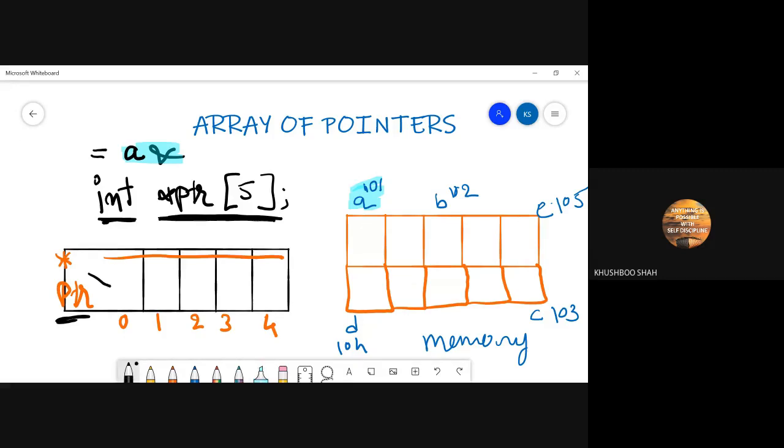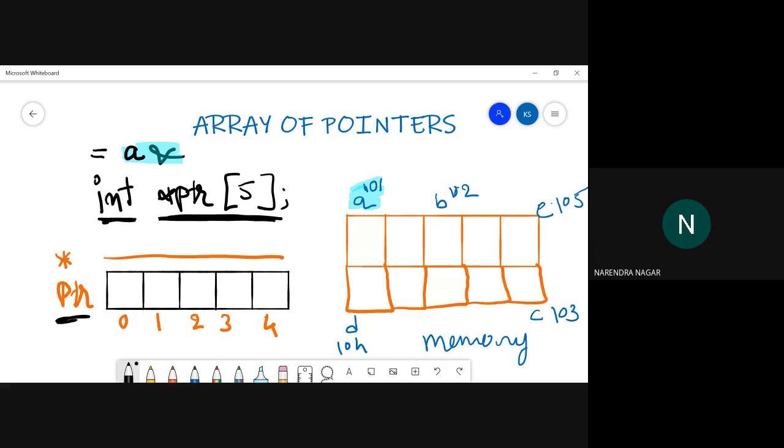At this location, ptr is equal to ampersand A. But do you really think that directly if I write ptr it will store the address? Because ptr has 5 locations.